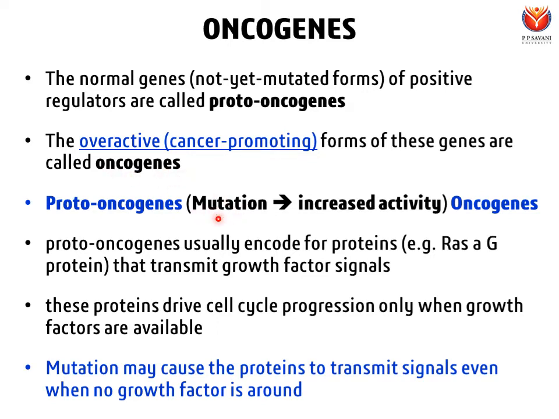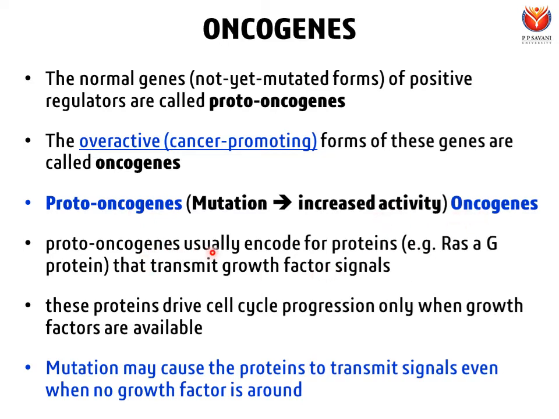So proto-oncogenes are the genes which encode positive regulators, and they are normal genes, meaning there is no mutation. But when a mutation occurs in a proto-oncogene which codes for a positive regulator, and that mutation results in increased activity of the proto-oncogene, it converts it into an oncogene.